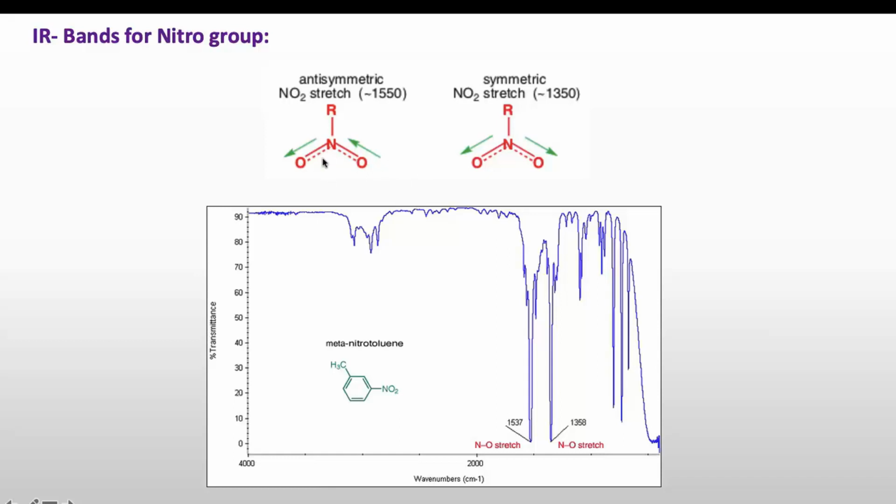If it has antisymmetric stretching, it will appear at around 1550 cm⁻¹. In case of symmetric stretching, it will appear around 1350 cm⁻¹. Your antisymmetric will be a little bit higher in energy than symmetric stretching. So these are the two bands that will appear in case of nitro, and they will be very intense compared to other bands like the CH band.